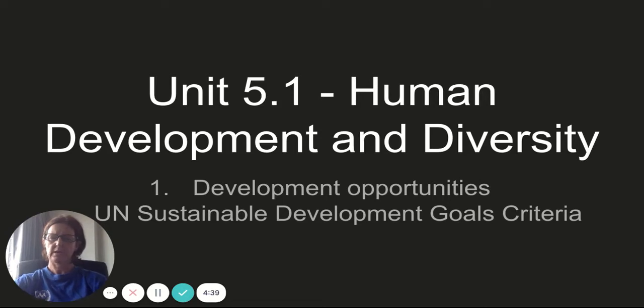So we're going to start looking at Unit 5, Human Development and Diversity. We'll look at both development opportunities and the ways in which development can be measured. We'll go back and start looking at the Sustainable Development Goals, then the Human Development Index, then the Gender Inequality Index.